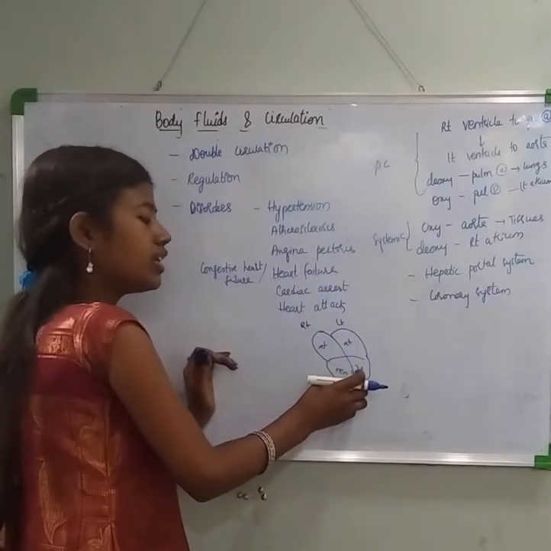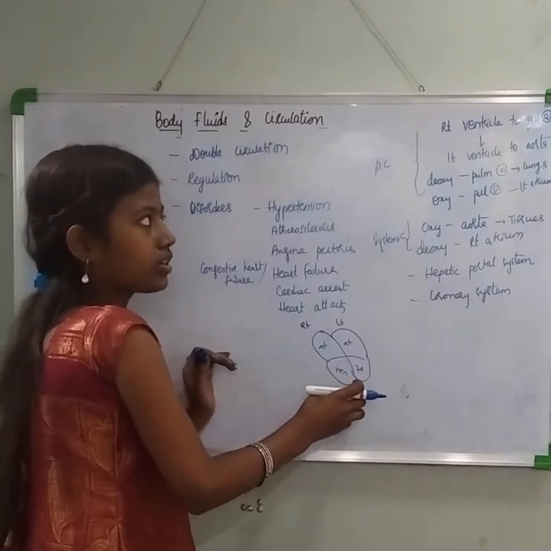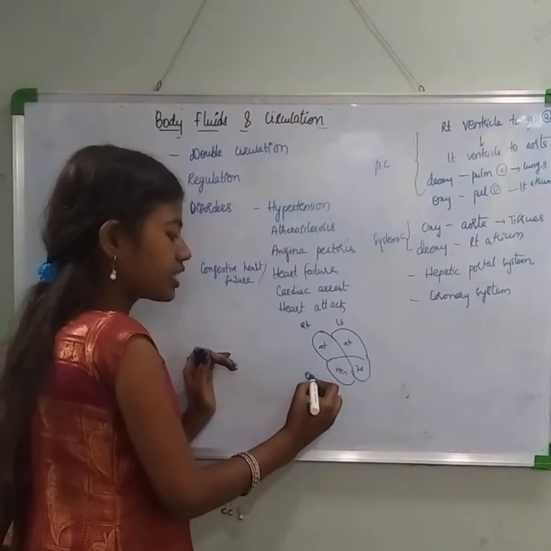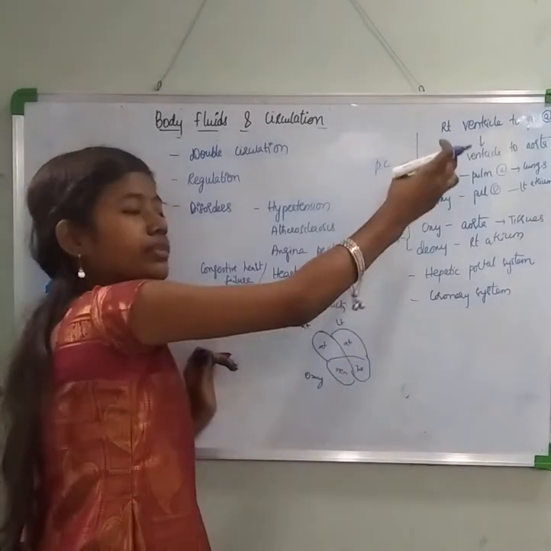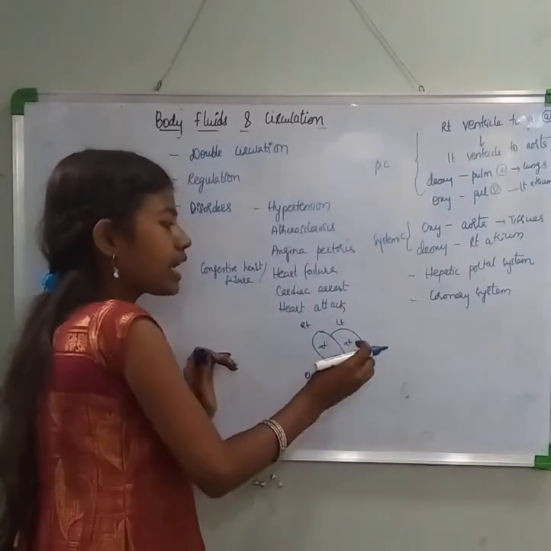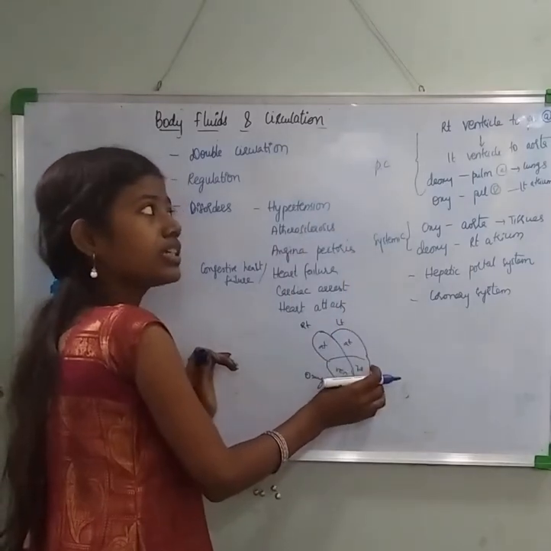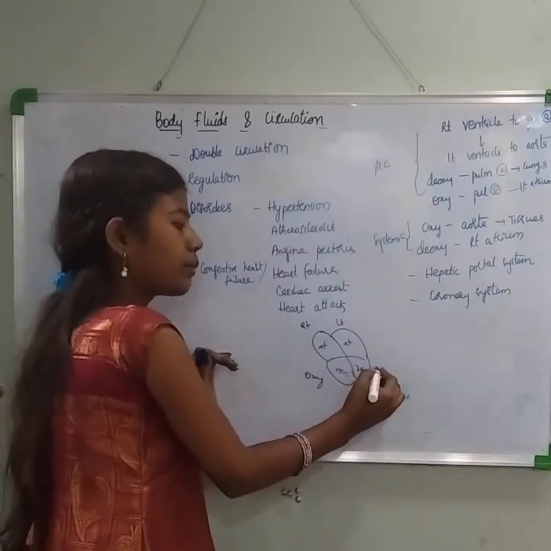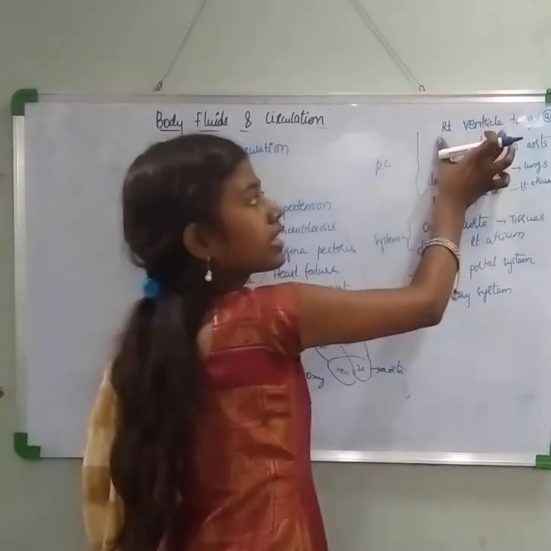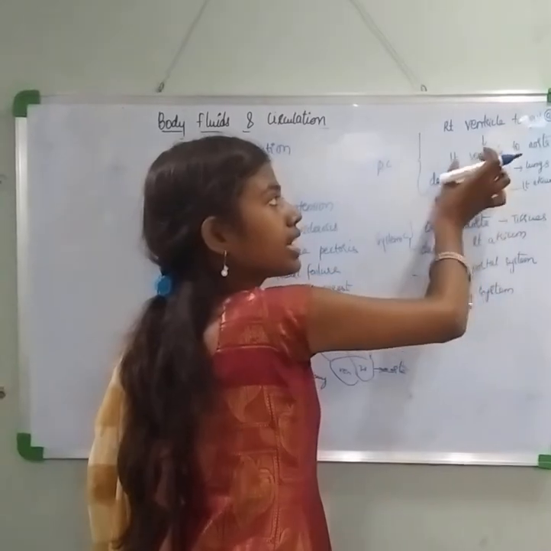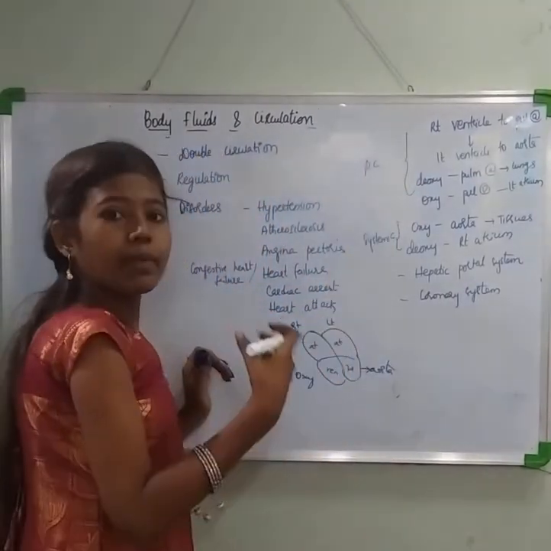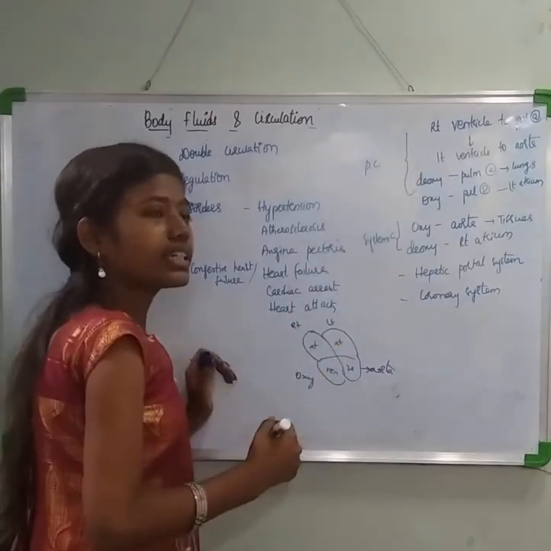The right ventricle will take the blood to the pulmonary artery, whereas the left ventricle which is present over here will take the blood to the aorta. Now this deoxygenated blood is carried by the pulmonary artery.